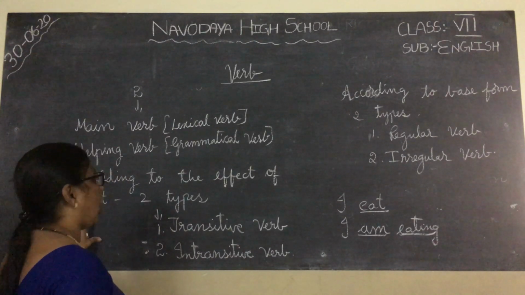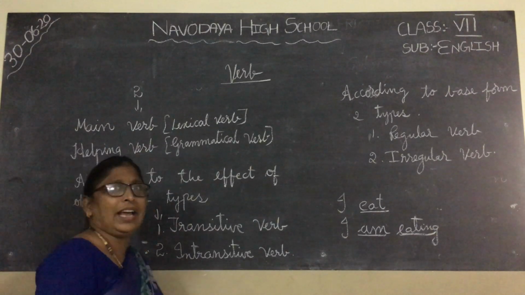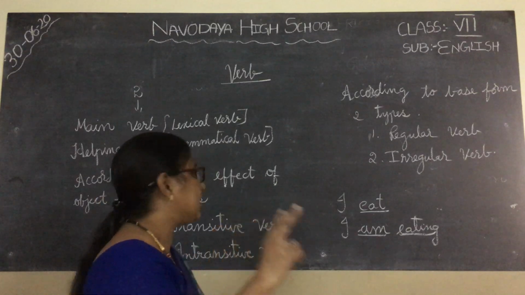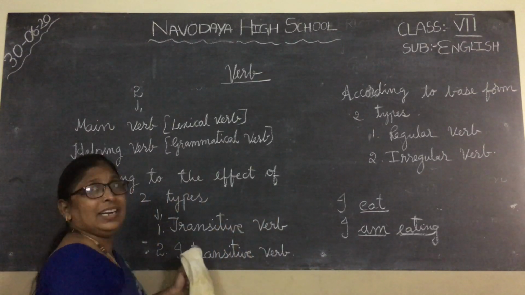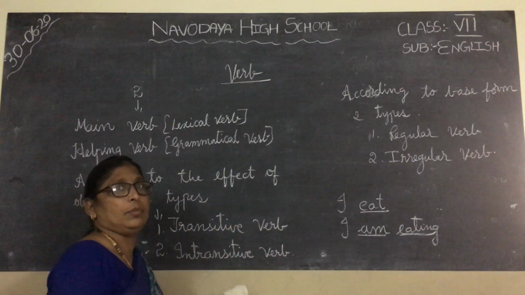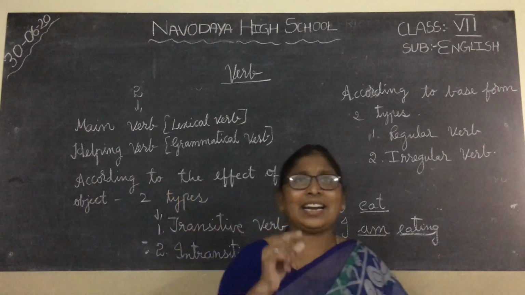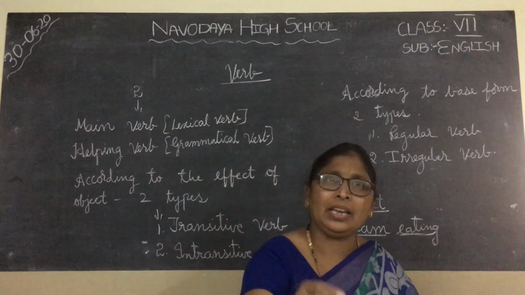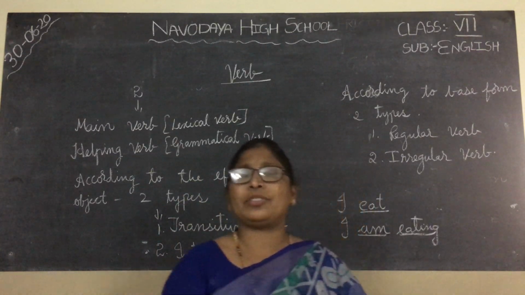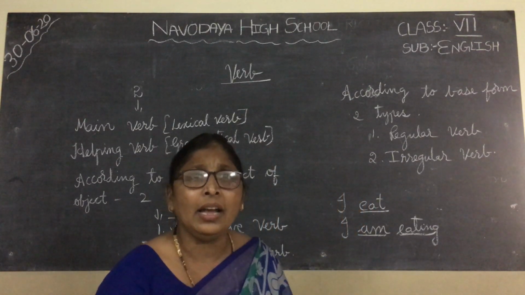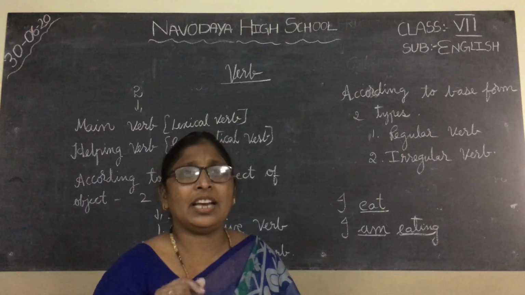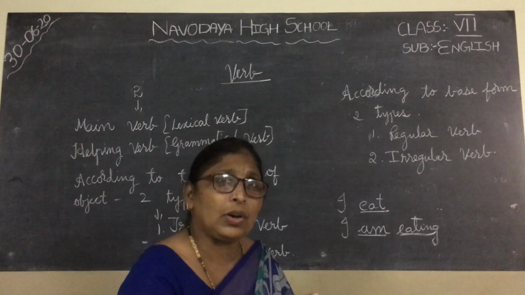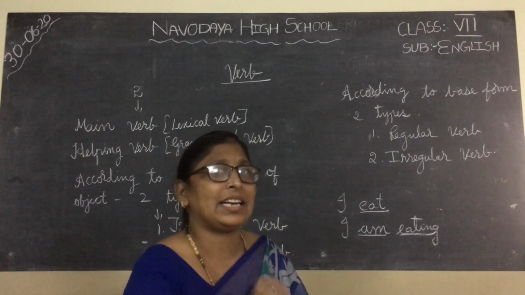According to the effect of the object on the verb, there are two types of verbs: transitive verb and intransitive verb. What is a transitive verb? A transitive verb is a verb which needs an object to give full meaning. When you ask a question about the sentence, it gives answers for who and what. That is called a transitive verb.